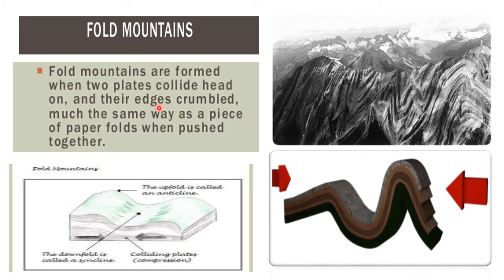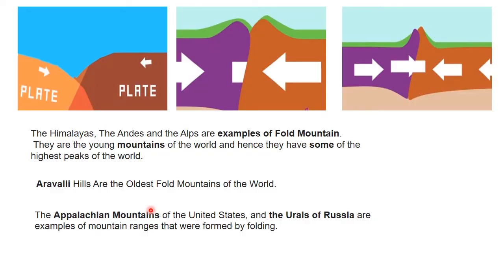When the two plates collide head on, their edges crumble, the same way a paper will be pushed up. This is one tectonic plate, and this is another tectonic plate. As they are coming nearer, when they are converging, see the fold is coming up. This is resulting in the fold mountains. Now the Himalayas, Andes and Alps are examples of fold mountains. They are the young mountains of the world, and they have some of the highest peaks of the world. Aravalli is the oldest known mountain range, and the Appalachian mountains in the US and the Urals of Russia are again examples of fold mountains.